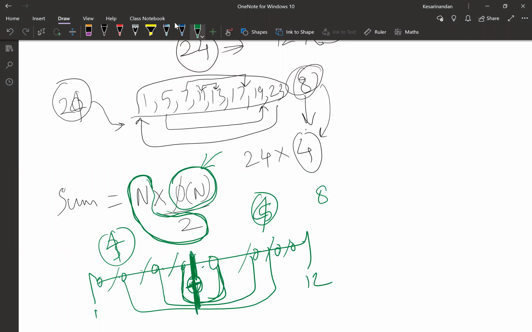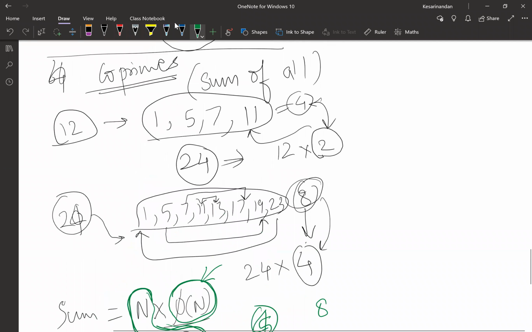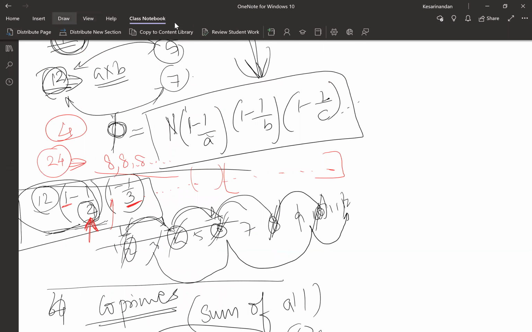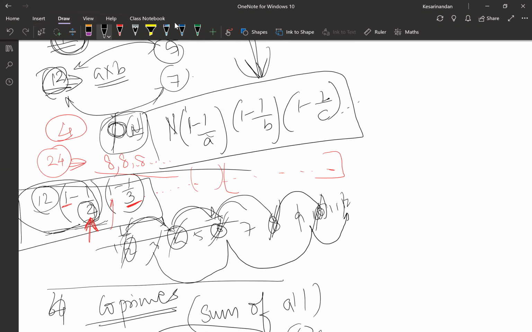Can you explain again, Casey? Okay, sure. Which part? This number line? No, I'm not exactly understanding what is phi of n. This is just a notation. This is phi of n. We have given this as the notation phi of n. You can take it as f of n. Okay.